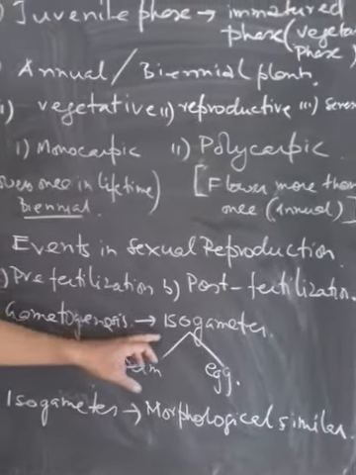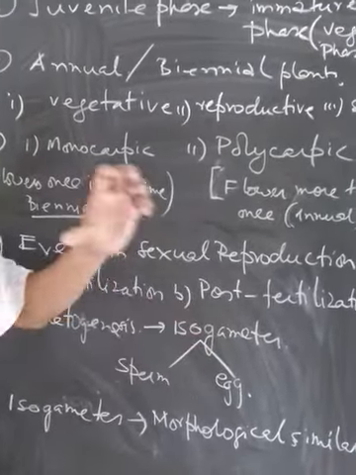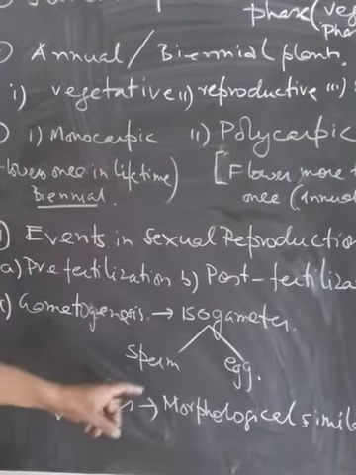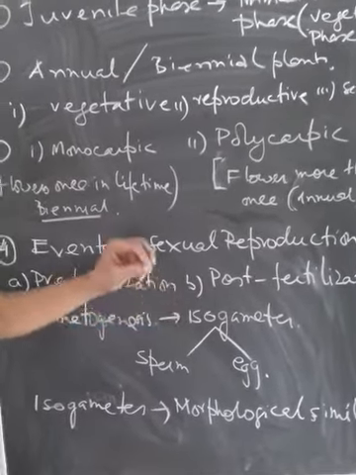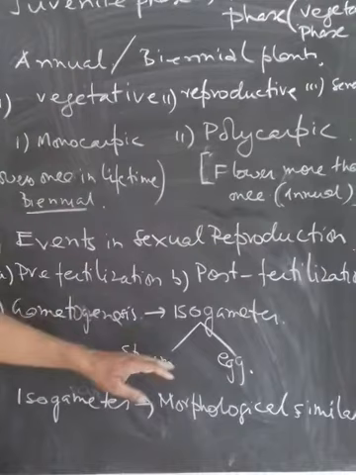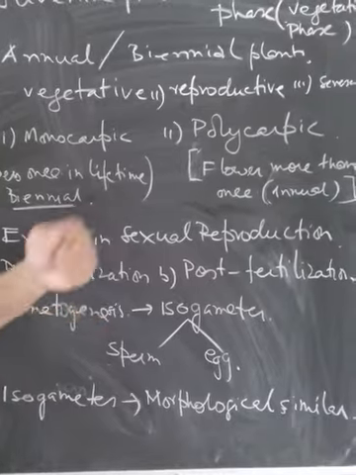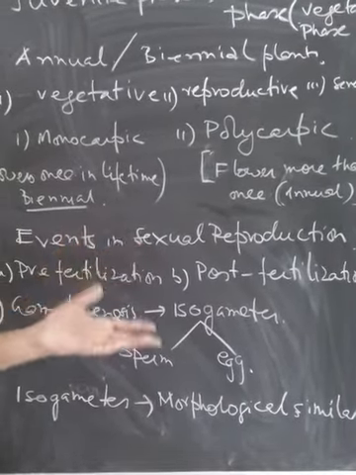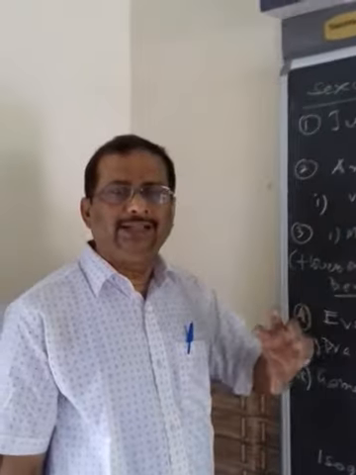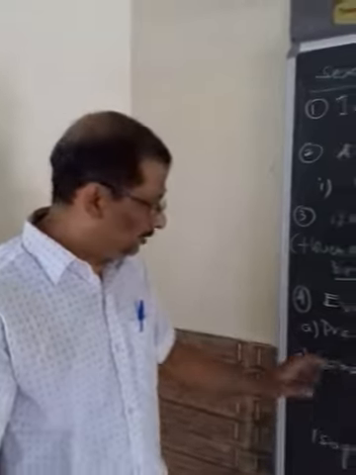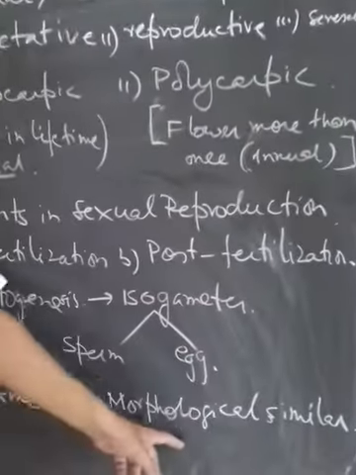Now, if the gametes are morphologically similar, we call them isogametes. In lower organisms, you cannot differentiate between the sperm and the egg. Those types of gametes where you cannot differentiate a sperm or egg morphologically or structurally are isogametes. If they are structurally dissimilar, like for example human sperm and ovum, where the sperm is motile and has a head, neck and tail, while the ovum is more or less circular, they are called anisogametes. That means they are morphologically dissimilar. So isogametes are morphologically similar gametes.